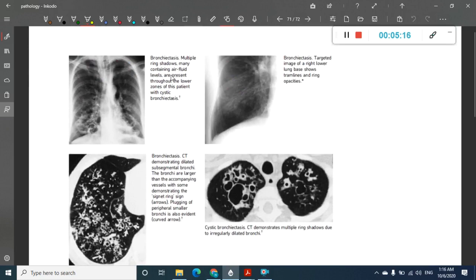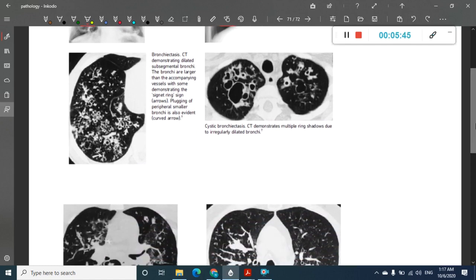Next, in bronchiectasis, what are you seeing here? Multiple ring shadows are seen, and there are also air fluid levels here. This is the bronchiectasis. Even here you see a targeted image of the lower base where you see tram lines. These are tram lines, and these are ring opacities.